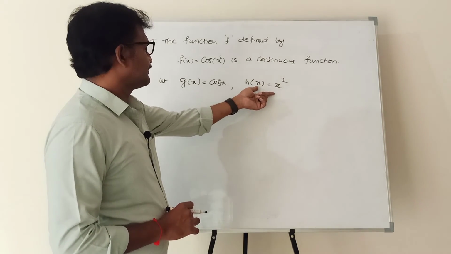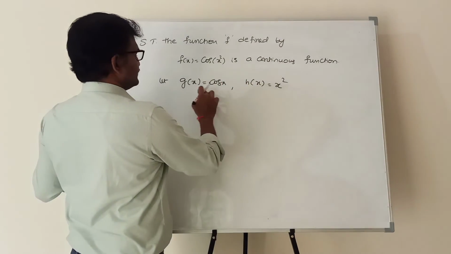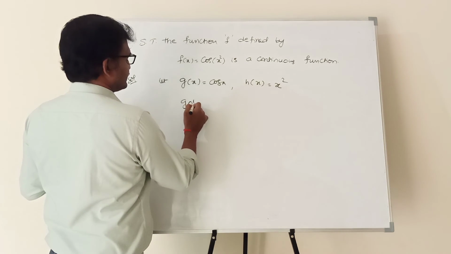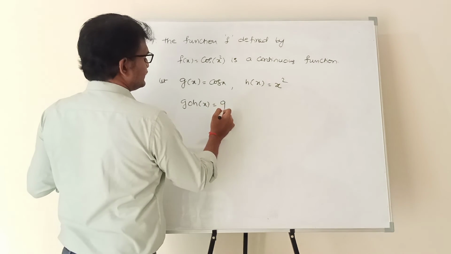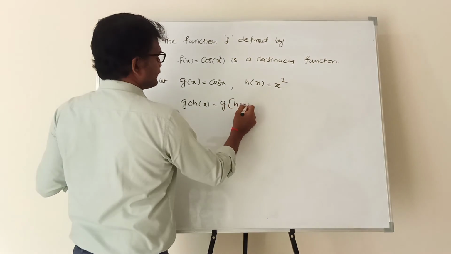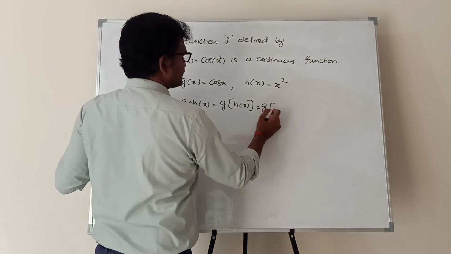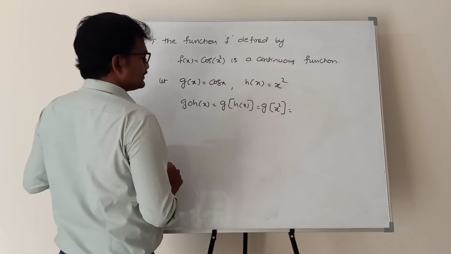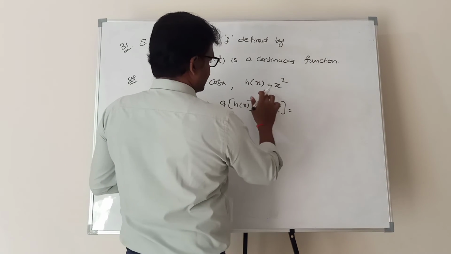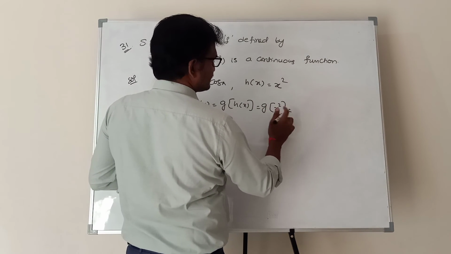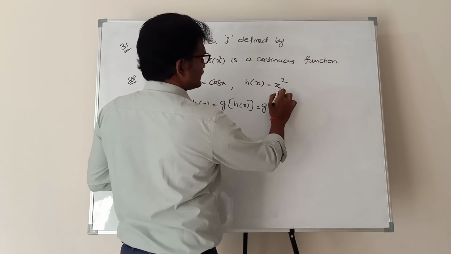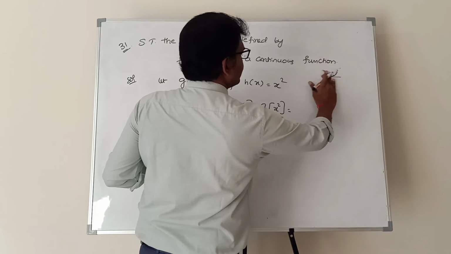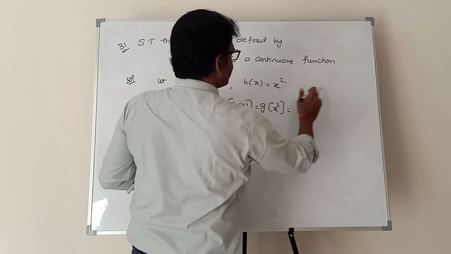Then we will check g circle h of x, that is g of h of x. h of x means x square, so g of h of x is g of x square. Since x square is continuous everywhere because it's an upward parabola, there is no break. You can draw this graph without lifting the pen. Therefore, this is a continuous function.